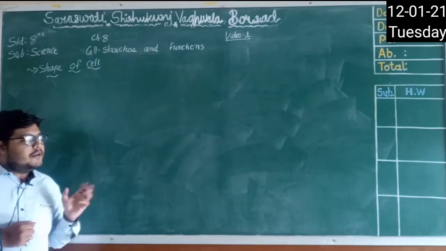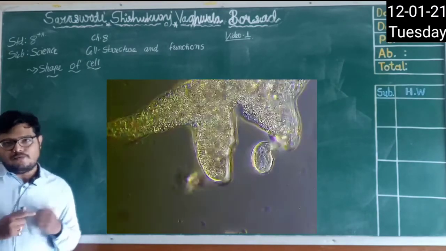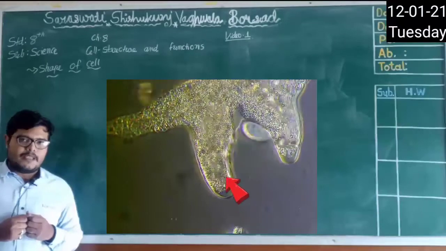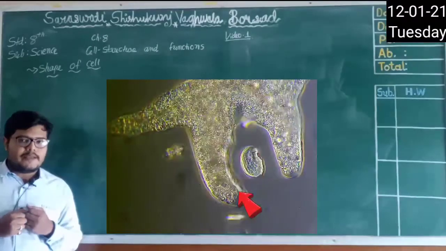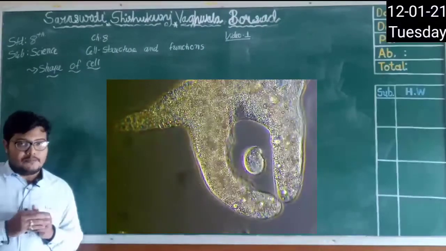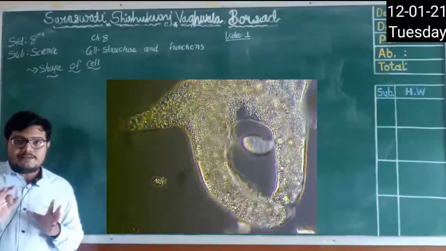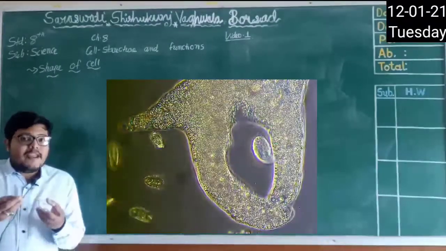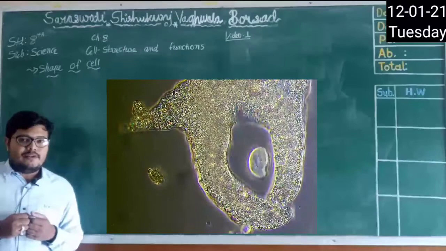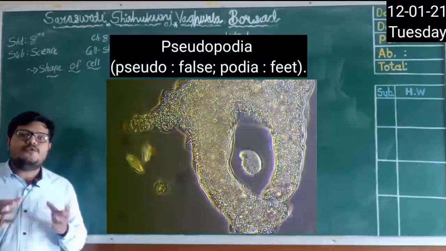Here you see the projections coming out of the amoeba's body to capture food. They appear like legs of the amoeba, but they are not actual legs. They are fake legs, and these fake legs are called pseudopodia.